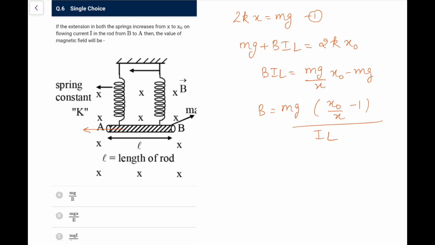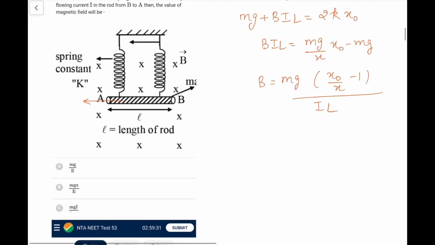So as per this, the option that I am having, it is the D option, because I couldn't get the screenshot. It is given as mg upon Il, x0 minus x by x, which is the same thing. So go for option D here.